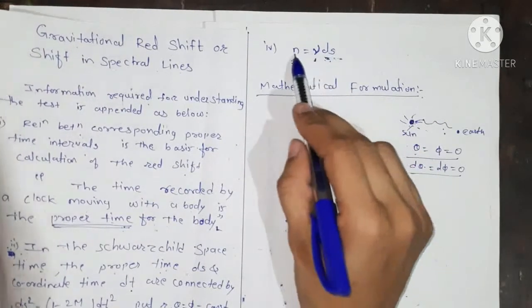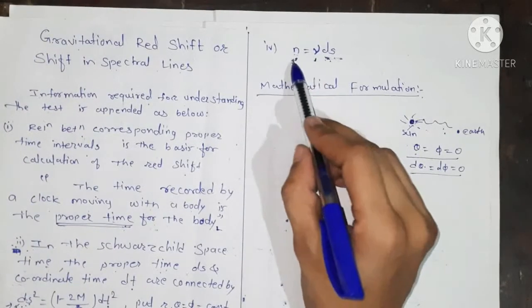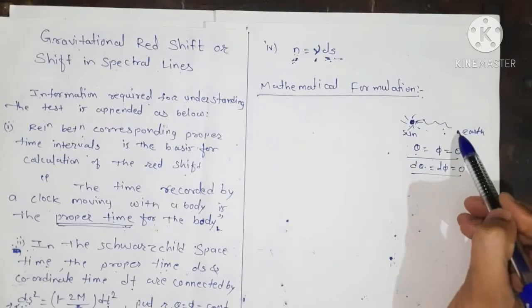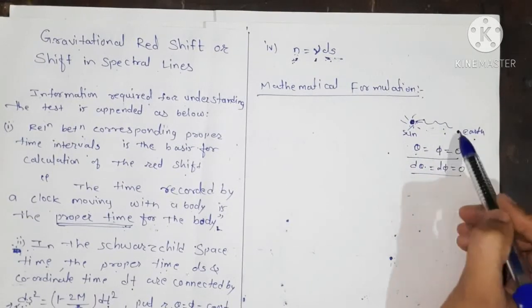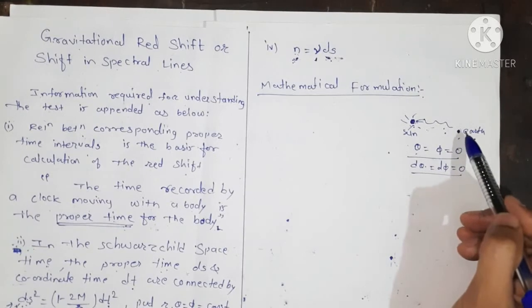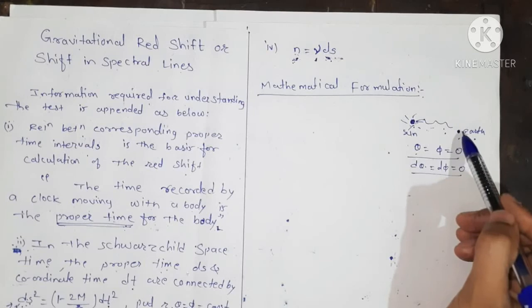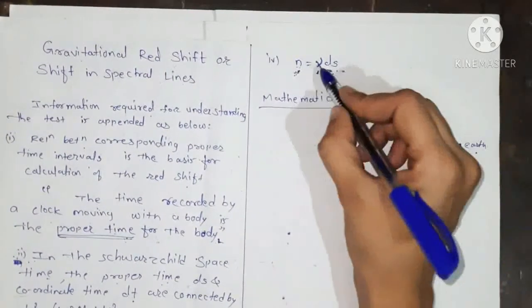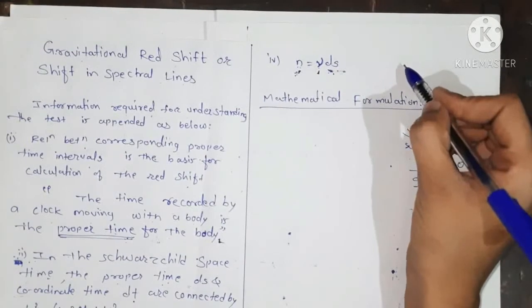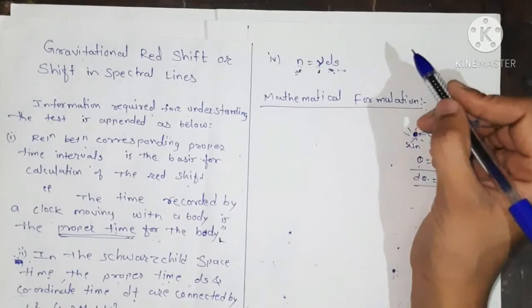So we take the number of waves emitted from the sun and the time interval when it reaches the earth, and we compare it with their wavelength, so that we get the shift. We calculate the shift in the wavelength, and as nu is the frequency, the reciprocal of the frequency is our wavelength, right?